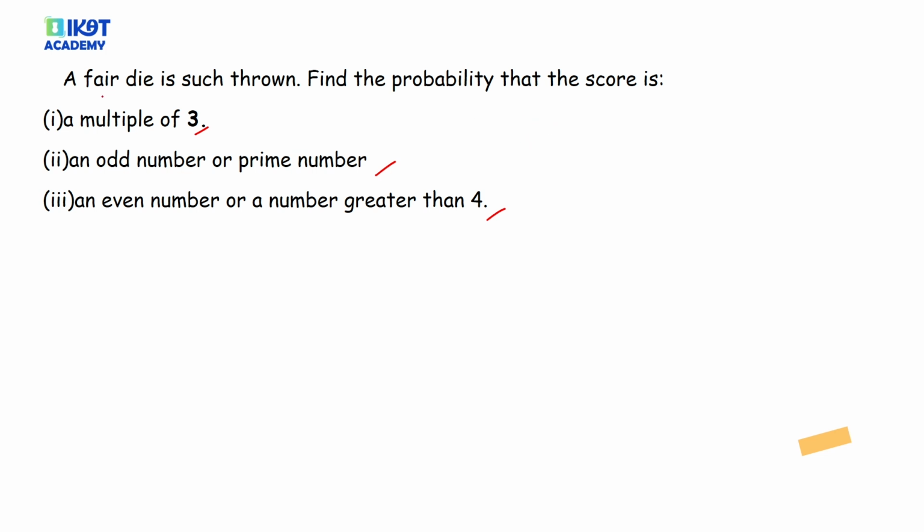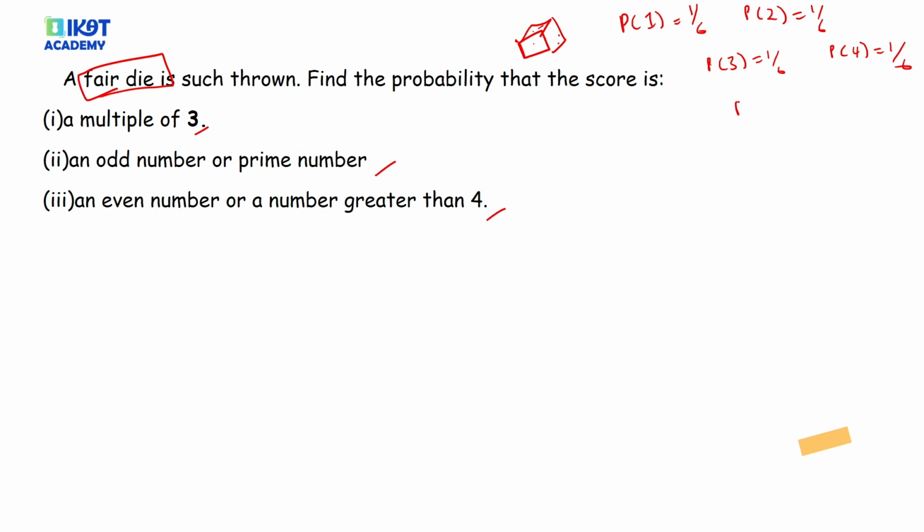when a question says that a fair die is thrown, it means that for this die, remember, a die is something like this that has dots. There are 6 sides, 6 faces. So the probability of getting 1 in a fair die is 1 out of 6. Probability of getting a 2 is 1 out of 6. Probability of getting a 3 is 1 out of 6. Probability of getting a 4 is 1 out of 6. Probability of getting a 5 is 1 out of 6. Probability of getting a 6 is 1 out of 6. That is what it means to be a fair die. Like, all these things have been fairly distributed. That is the meaning in question when they say a fair die.